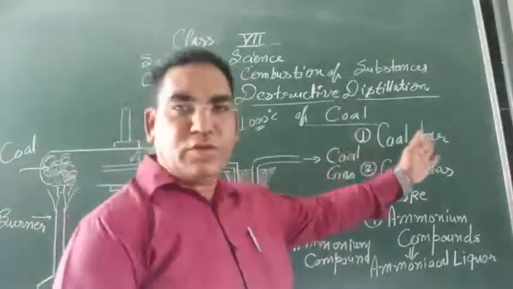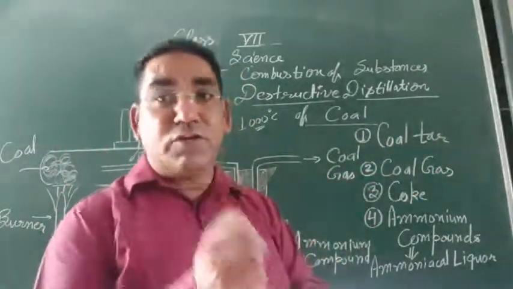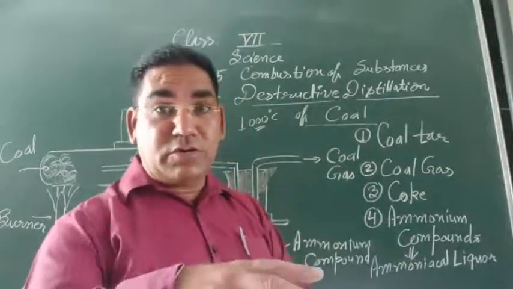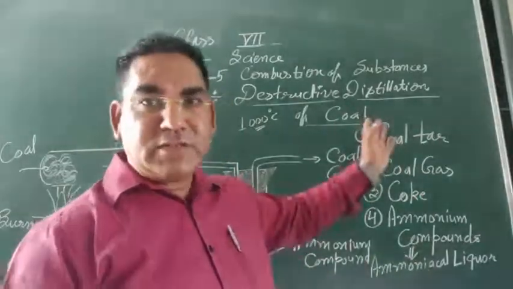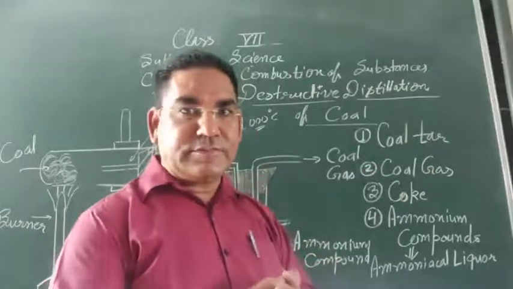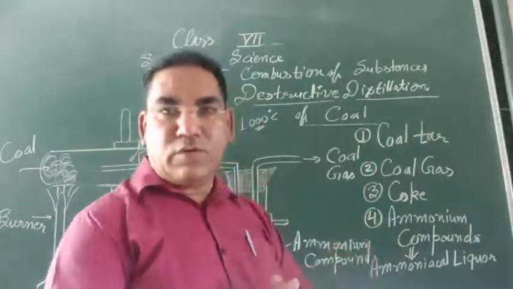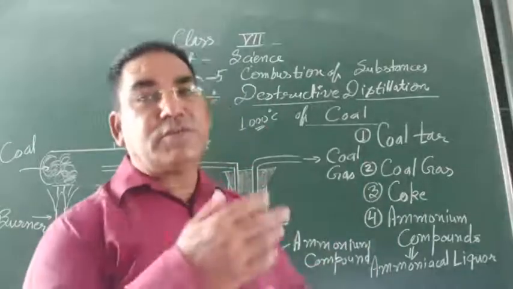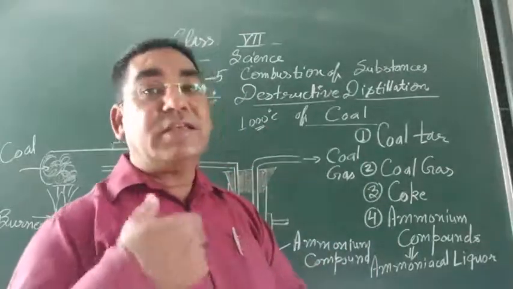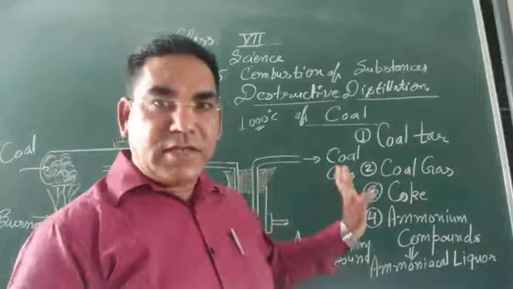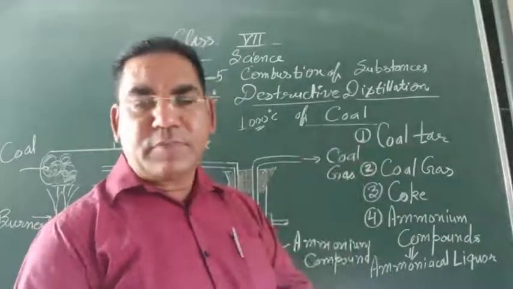When coal is heated, it produces the following products. Number one, coal tar. Coal tar, you know well, is used for surfacing the road, that is coal tar. Second one, coal gas. Coal gas is used as a fuel in industries. Next one is the coke.